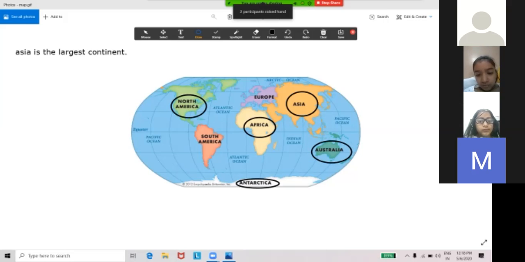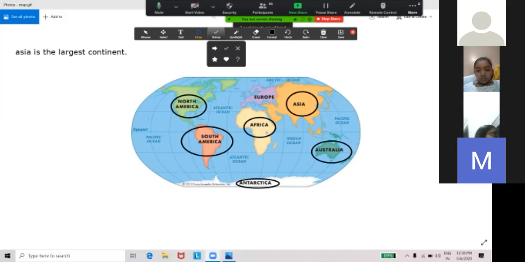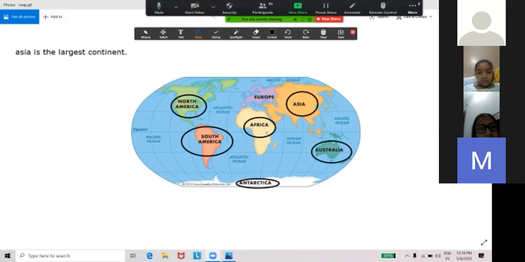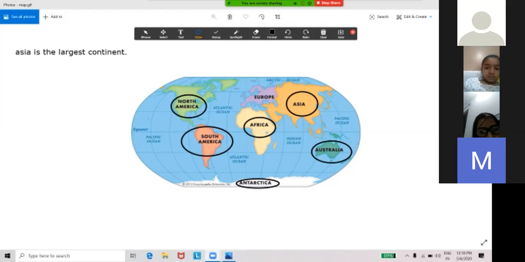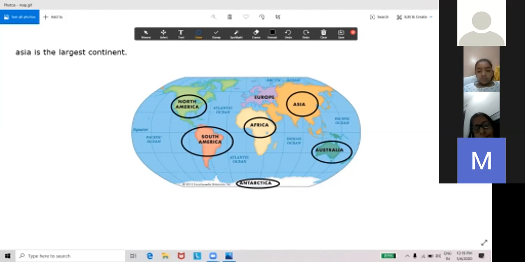Okay, so there are 7 continents in the world. You have to remember only the names: Asia, Africa, then North America, South America, Antarctica, Europe, and Australia. I will repeat again: Asia, Africa, North America, South America, Antarctica, Europe and Australia. So I'll move to the oceans.